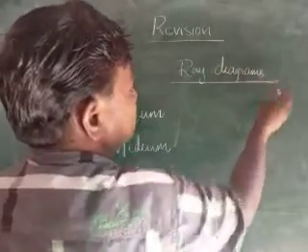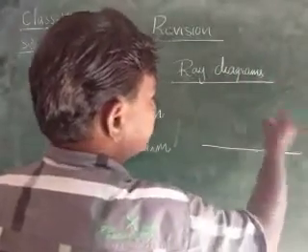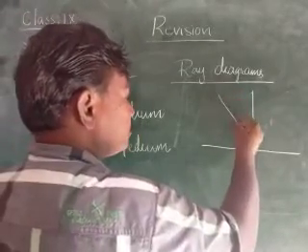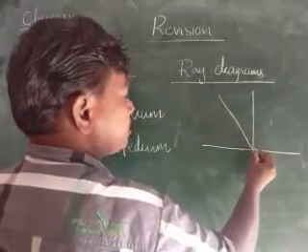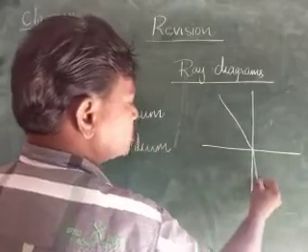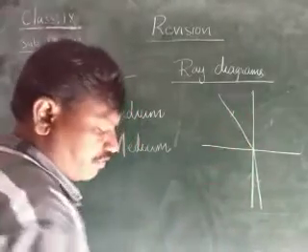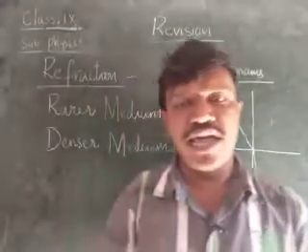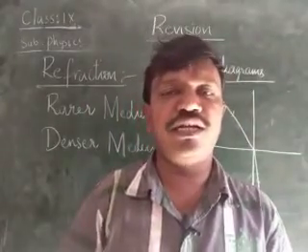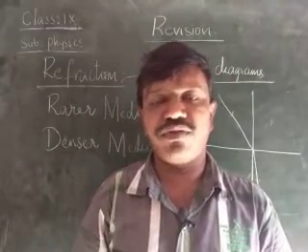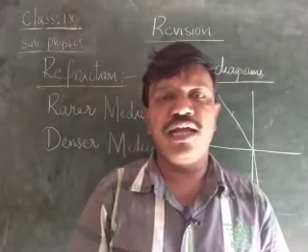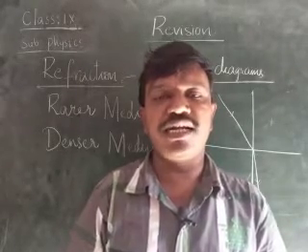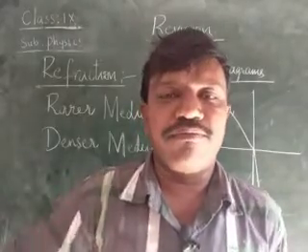When the light ray travels from the rarer to the denser, the refracted ray moves towards the normal. The refracted ray moves towards the normal when the light ray travels from dash to dash: rarer to the denser. Okay, children. The light ray bends towards the normal when it travels from the rarer to the denser.